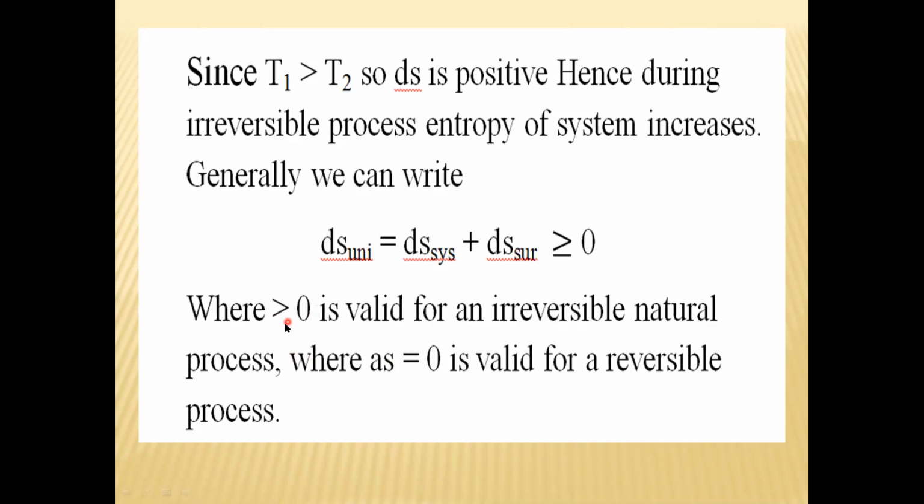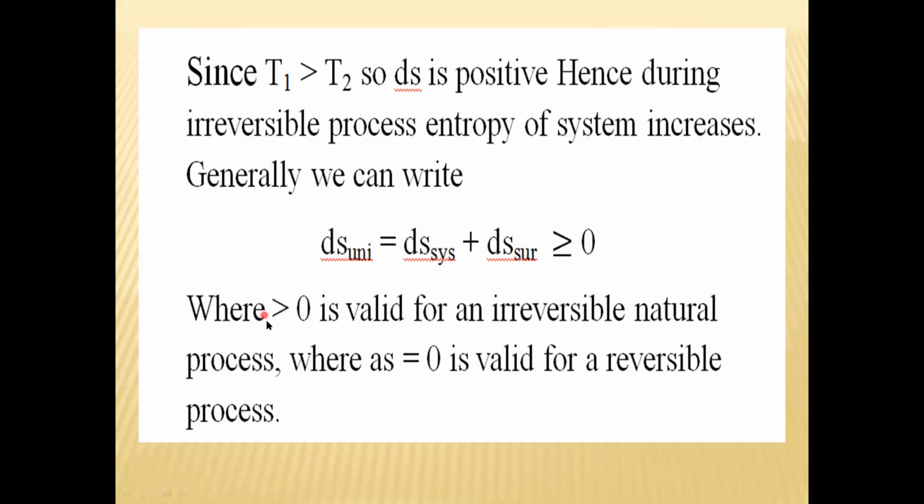Remember that, when the value of universe entropy change is greater than 0, the process is irreversible. Whereas equal to 0 is valid for reversible process. So remember that, also asked in the objective type examination, entropy of universe in irreversible process is dash dash, whether it is less than 0, greater than 0 or equal to 0.